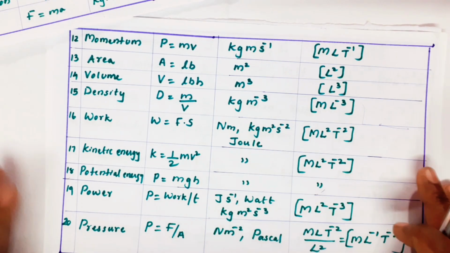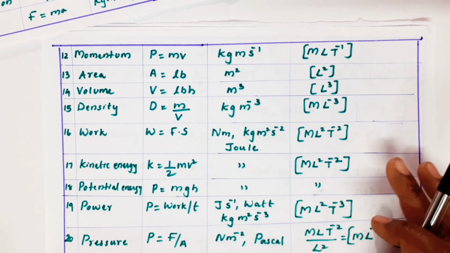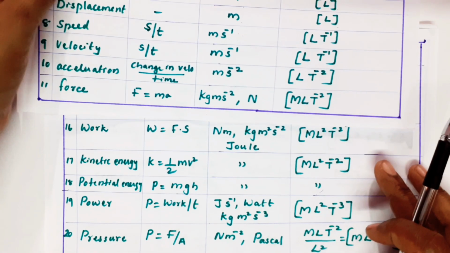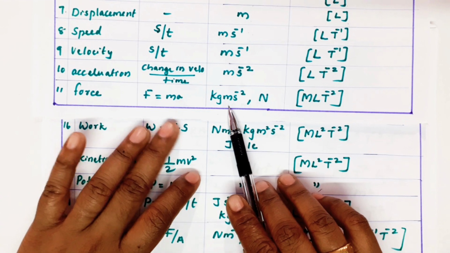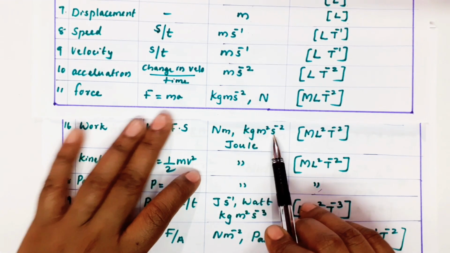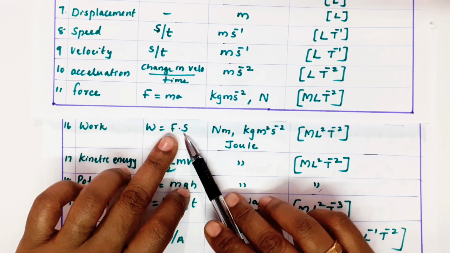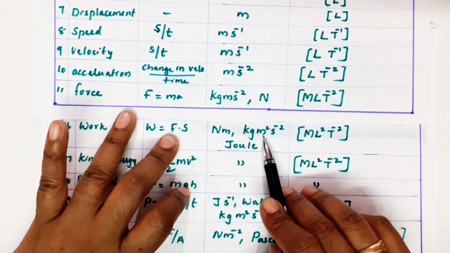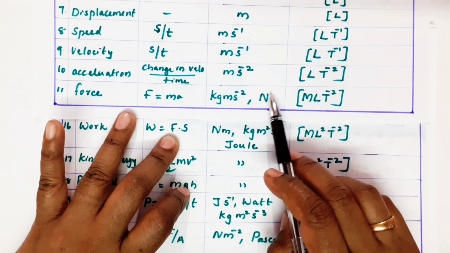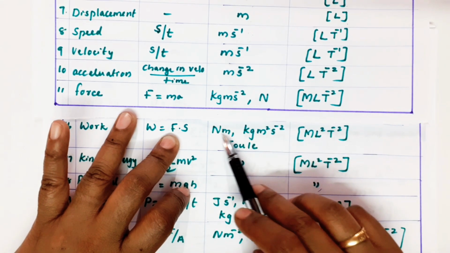So I am just writing that only. Kg meter second minus 2 into displacement, one more meter. So instead of meter here, it will be meter square. That's the difference. It will come as Newton meter for work.